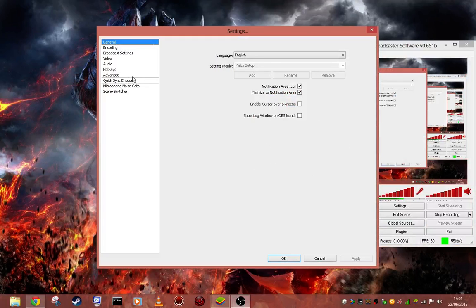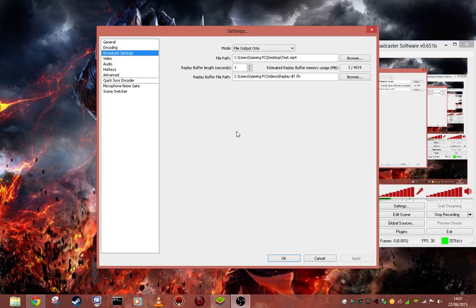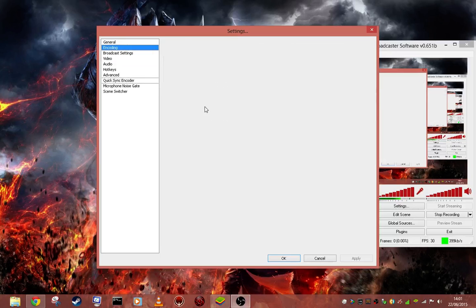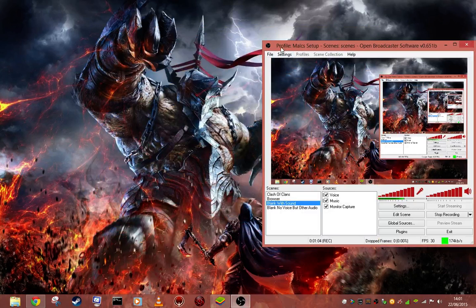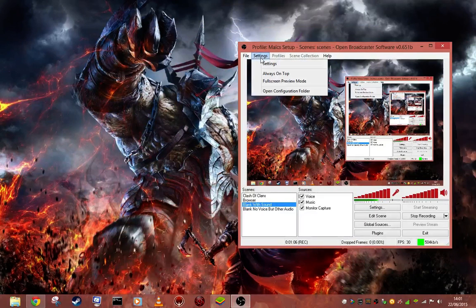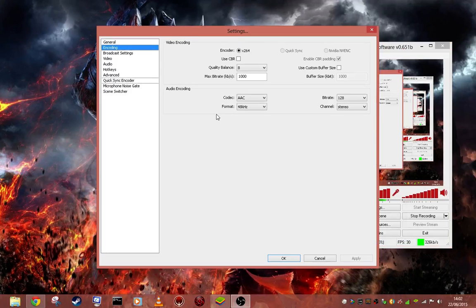So if you go into settings, I can tell you exactly where you've got to go. So okay, let's run back through again. You go from your main profile, click on settings, encoding, and see this button here? If that's highlighted, untick it like that and apply.